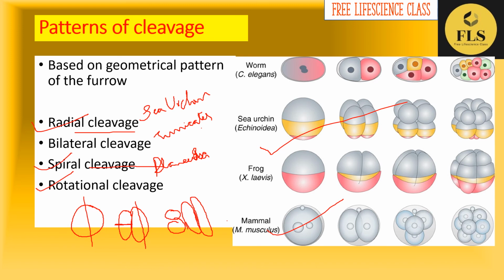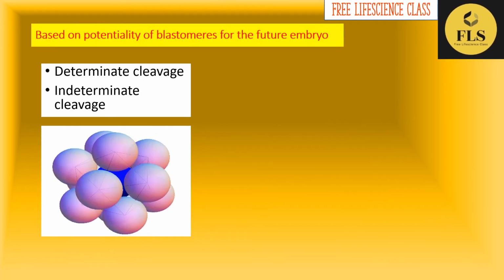Okay, this is all about the pattern of cleavage. So we have completed the pattern of cleavage. Now you can see two different types of cleavage also: determinate cleavage and indeterminate cleavage. Determinate cleavage is based on the potentiality of the blastomeres for the future embryo.